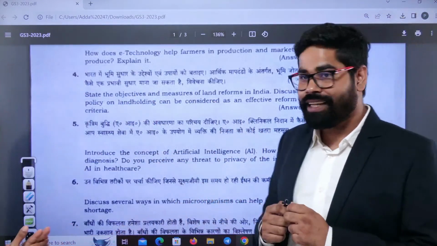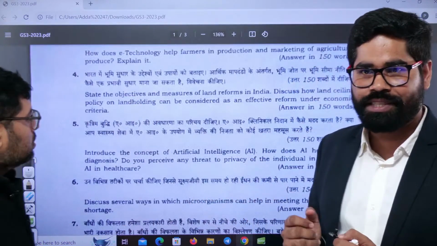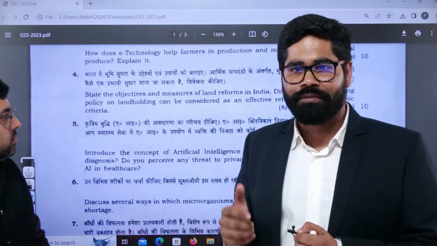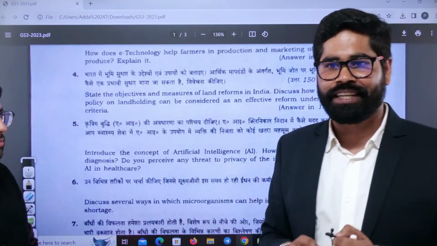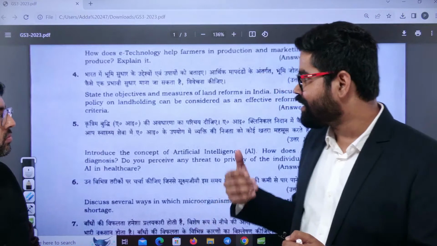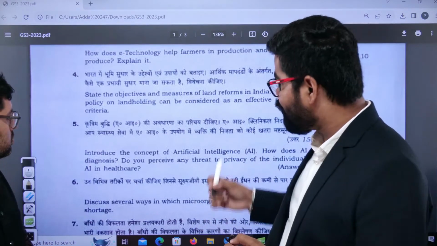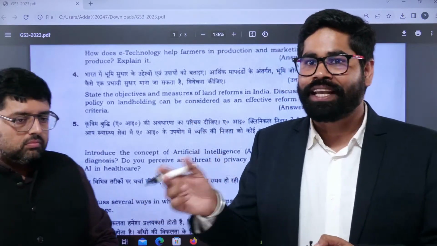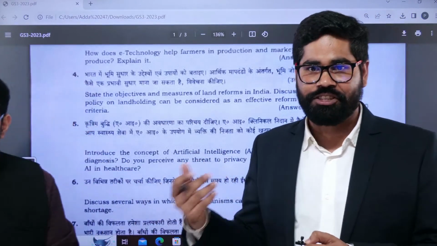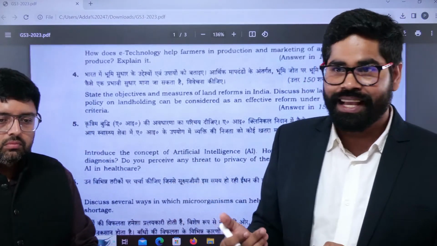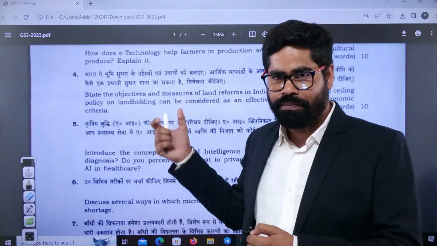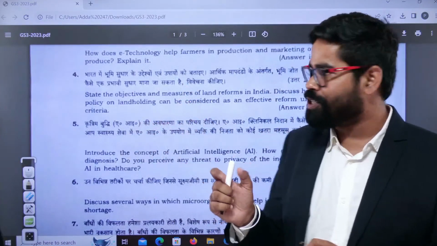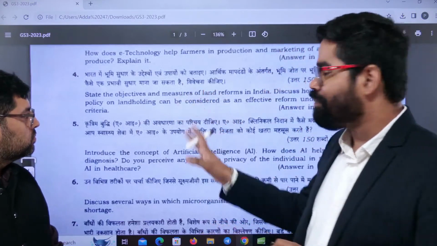See, there is a context to this question. You might have seen that in the last year, we have got so much impetus on digitization of land records by the government. Government has been trying to make land an asset. And for this, the things are going on in current affairs, like land digitization is going on, schemes are going on for this. And at the same time, UPSC has linked it with the static portion. This is a basic standard question from the static portion: state the objective and measures of land reform.